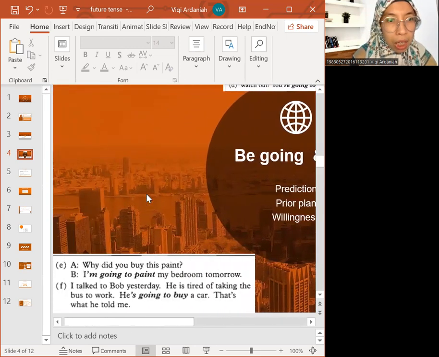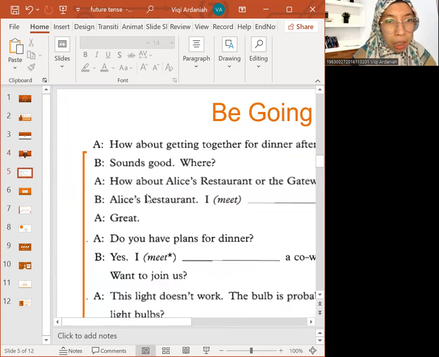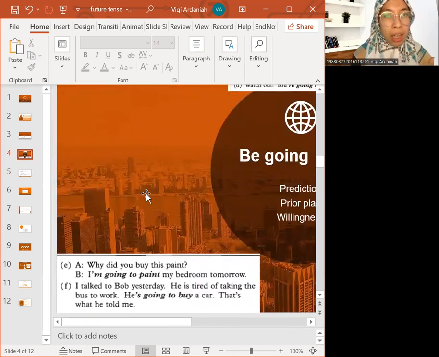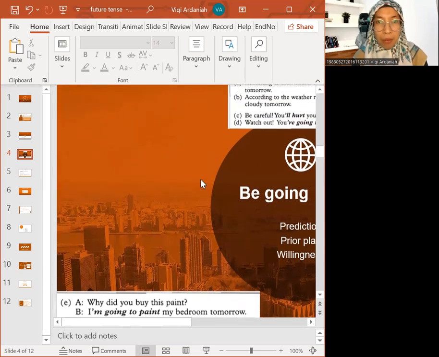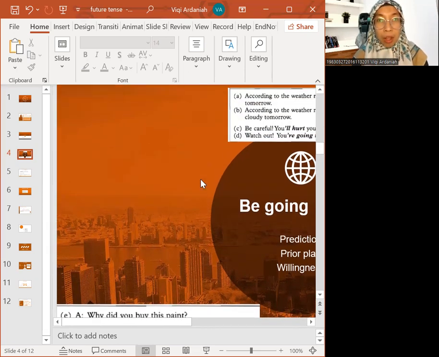And for C here, why did you buy this paint? I'm going to paint my bedroom tomorrow. It is a kind of plan that you have already made today. And for the predictions here, that would be A and B.